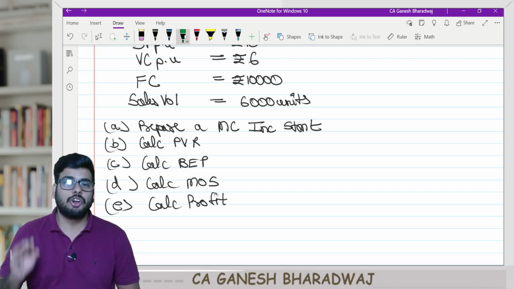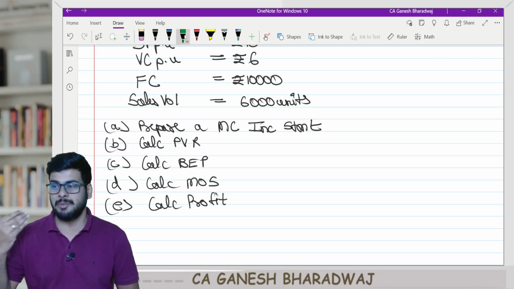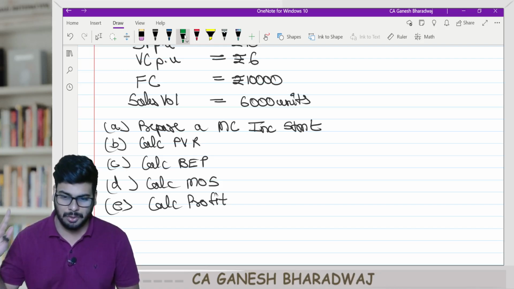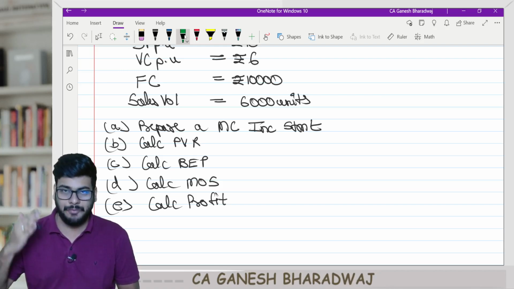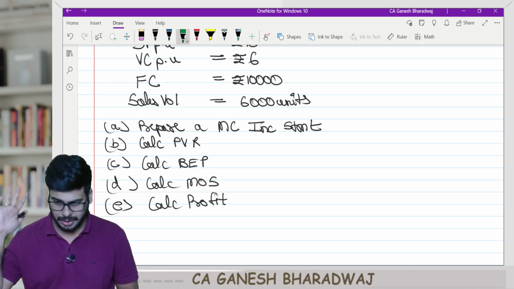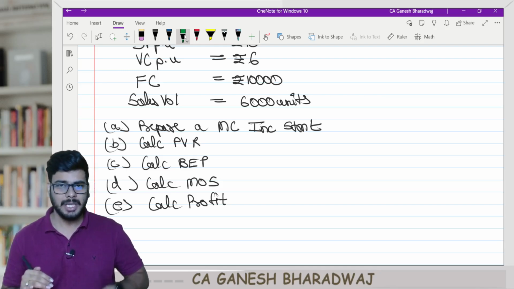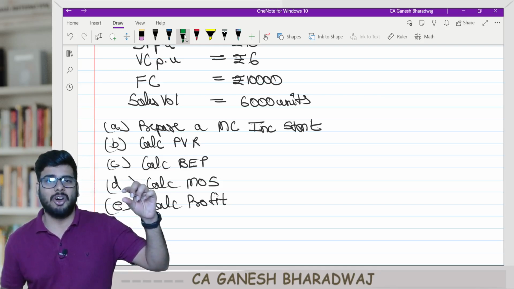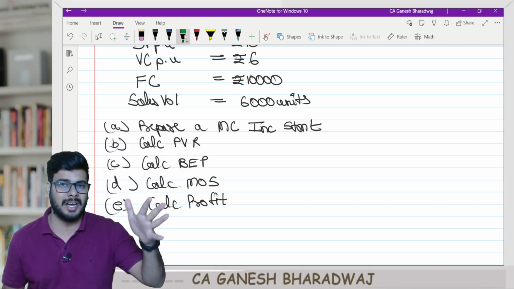Hence, cost will be looked at from the perspective of variable cost and fixed cost. So here in this chapter, the classification of manufacturing, administrative, selling and all is not at all required.